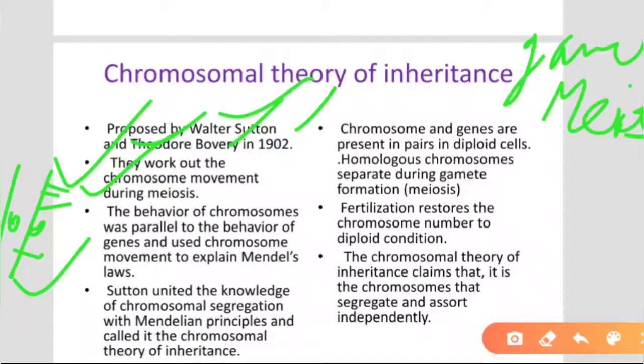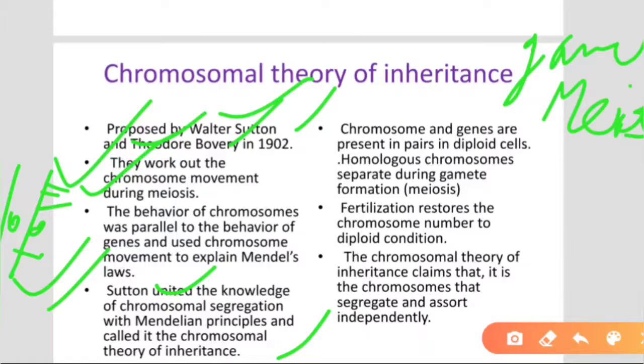Sutton united the knowledge of chromosomal segregation with Mendelian principles and called it the chromosomal theory of inheritance. They united the knowledge about chromosomes with the behavior pattern of Mendel's law. That's why he called it the chromosomal theory of inheritance.